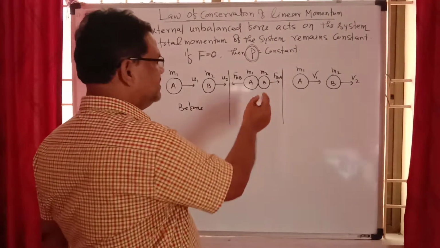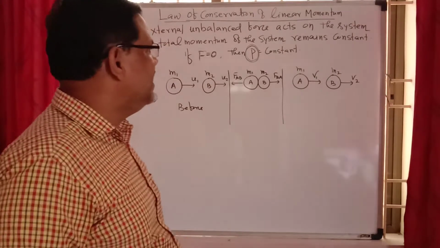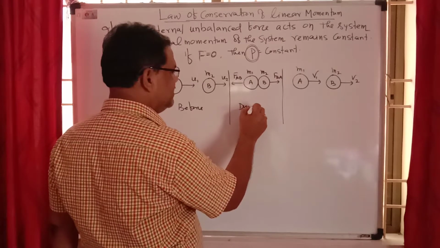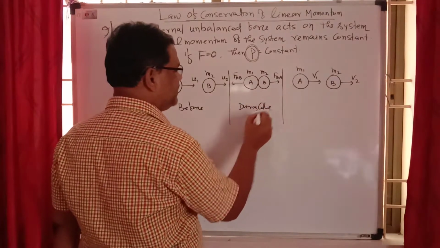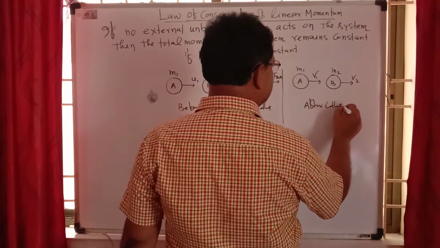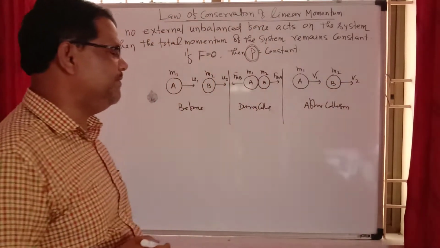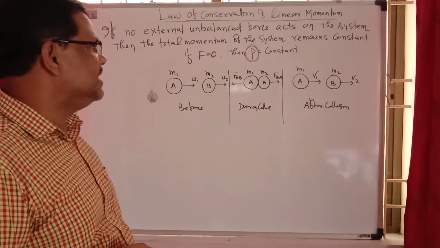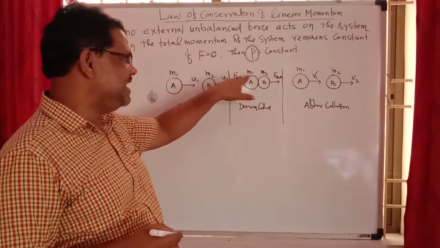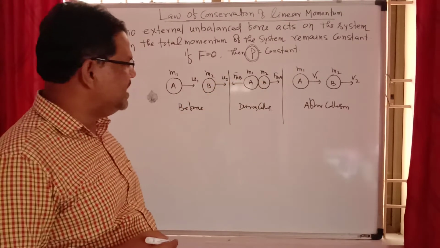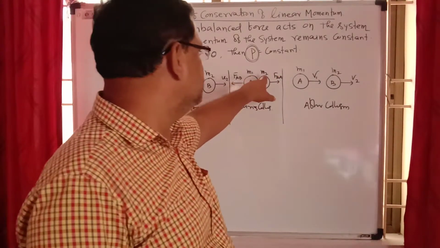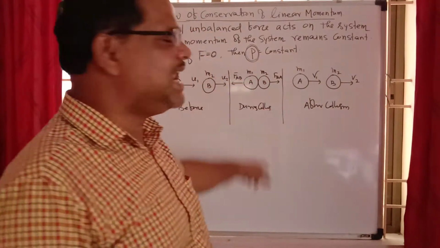They collide with each other for a moment, and after the collision they move with velocities v1 and v2. Our target is FAB, the force acting on m1 due to m2, and FBA, the force acting on m2 due to m1. These two forces are action and reaction.